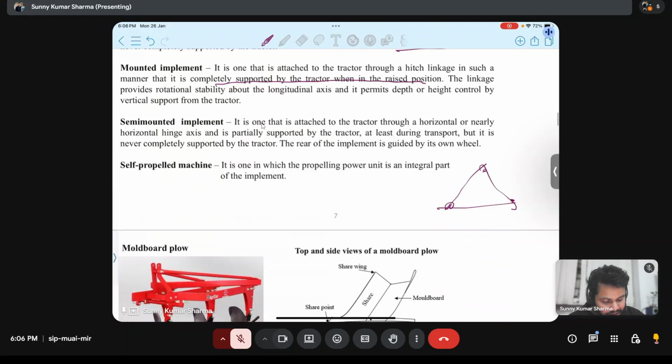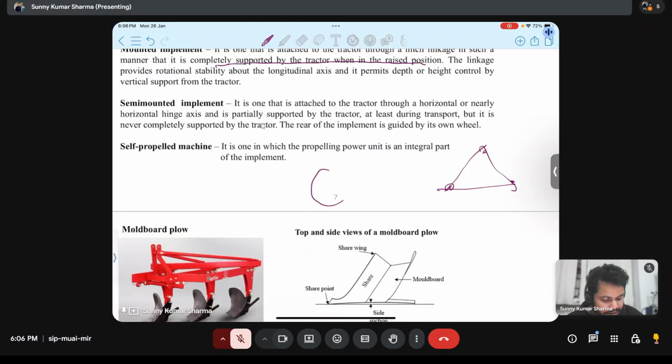Longitudinal axis means what? Suppose this is tractor. This is its longitudinal axis, and some implement is attached here. So if it is attached with the three point linkage here, it will not rotate in this direction or this direction. In its longitudinal axis, it is stable. So we call it mounted implement.